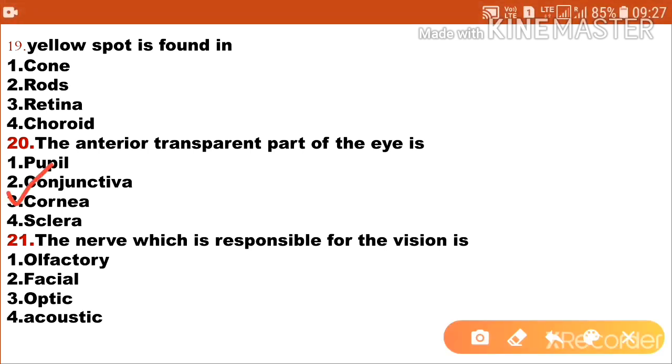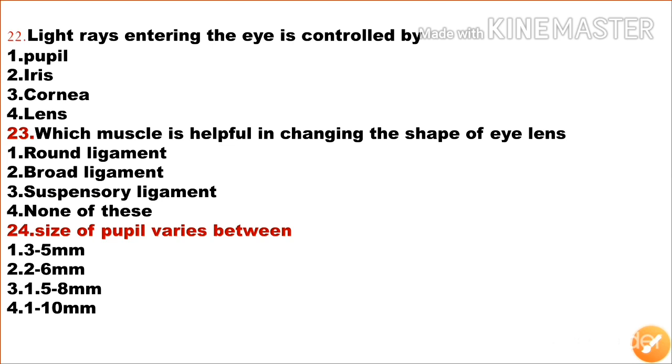Next question, the nerve which is responsible for the vision is option 1 olfactory, option 2 is facial, option 3 is optic, option 4 is acoustic. So option 3 is the correct answer, optic. It's related to eye. So optic nerve is responsible for the vision. The light rays entering the eye is controlled by first one pupil, option 2 iris, option 3 cornea, option 4 is lens. So option 1 is the correct answer, pupil.